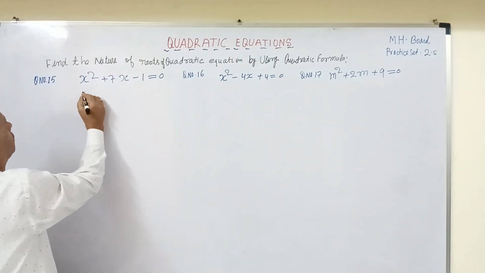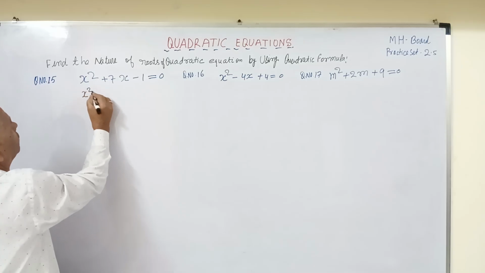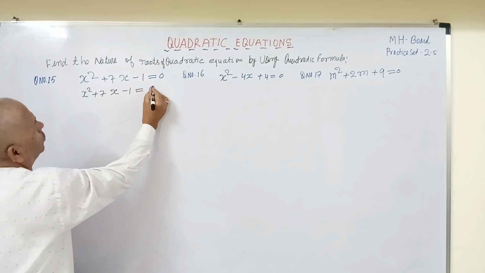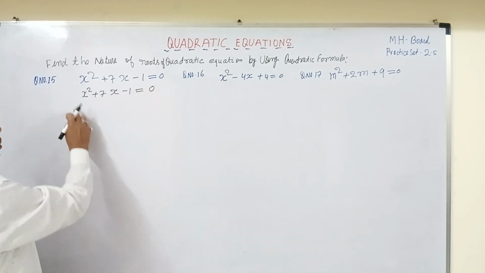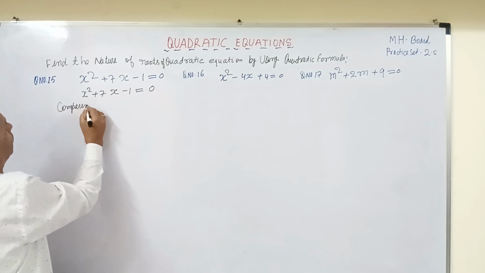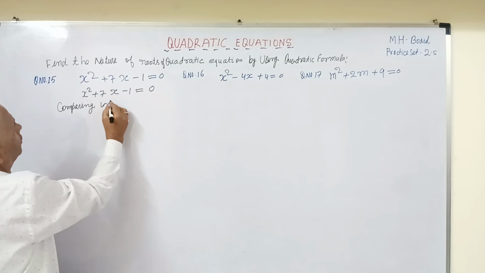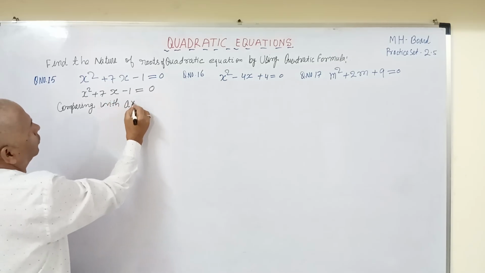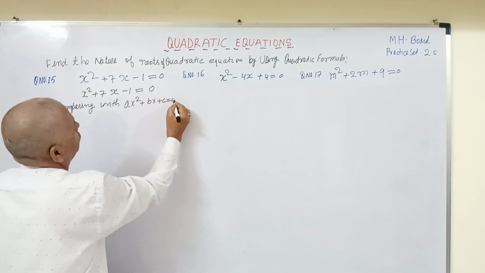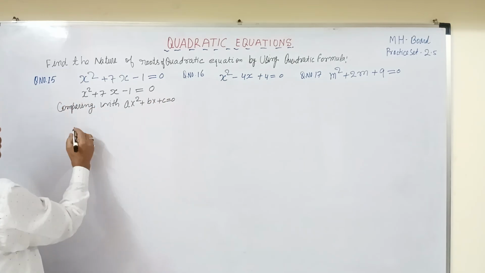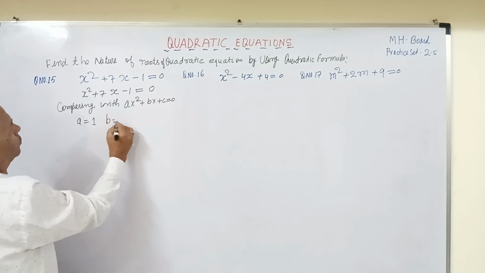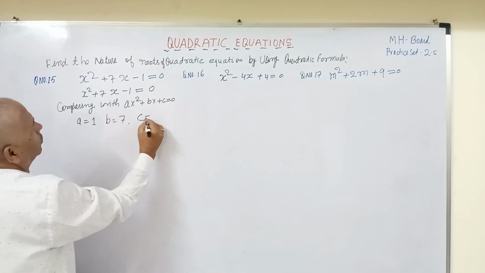So first, I will write the equation. Given equation is x square plus 7x minus 1 equals to 0. Now we will compare it with the standard form of equation, that is ax square plus bx plus c equals to 0. So in this, if you compare, a equals to 1, b equals to 7, c equals to minus 1.